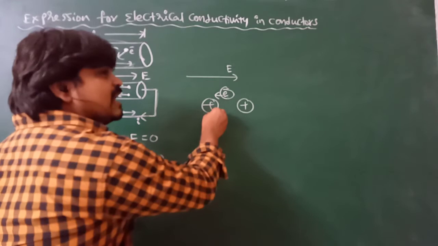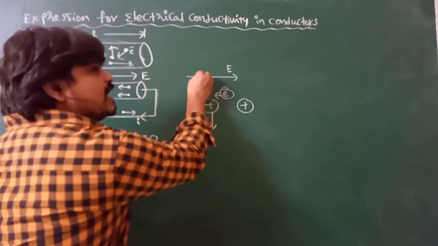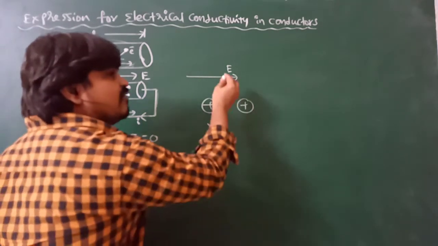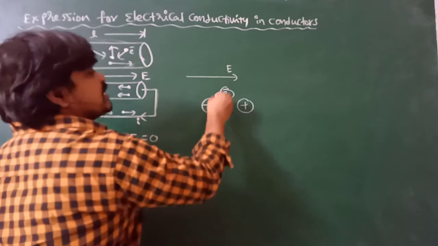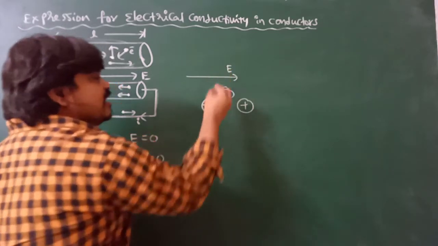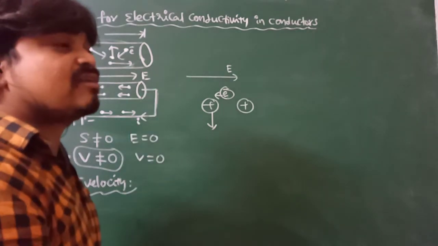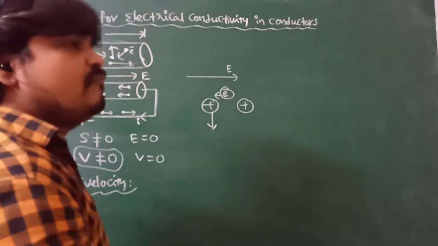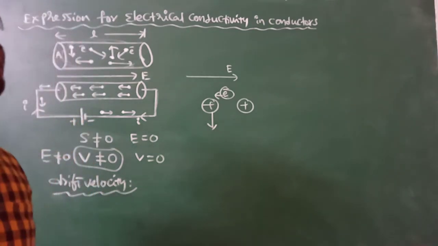Due to the collision, the electron gets slowed down, and due to the applied electric field, the electron gains velocity. So by the combined effect of collision and external electric field, the electron gets an average velocity. That velocity is known as drift velocity.